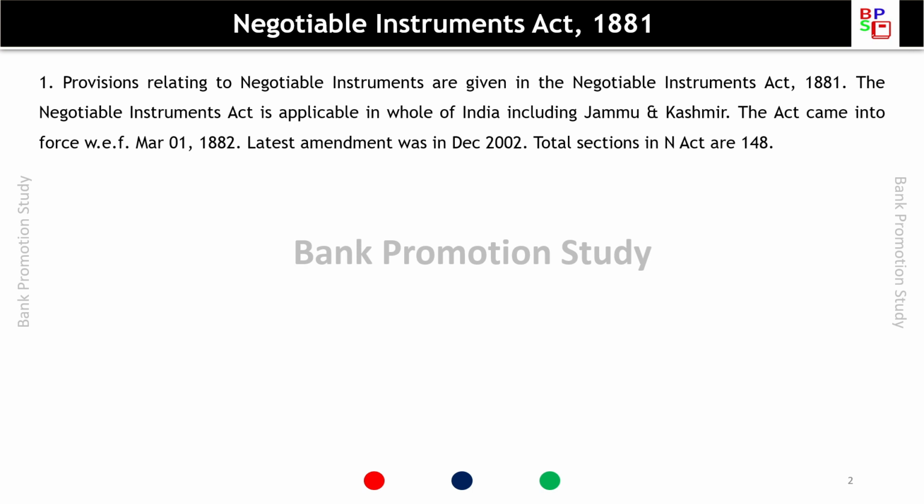So the provisions related to negotiable instruments are given in Negotiable Instruments Act 1881 as the name suggests, and this particular act is applicable to whole of India including Jammu and Kashmir. So entire India this particular act is applicable. The act came into force with effect from 1st March 1882. The latest amendment was in December 2002. Total number of sections in NI Act are 148.